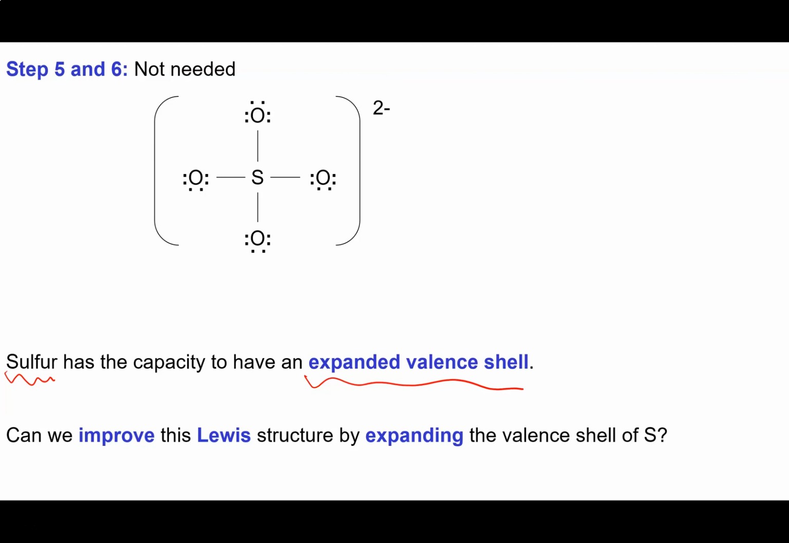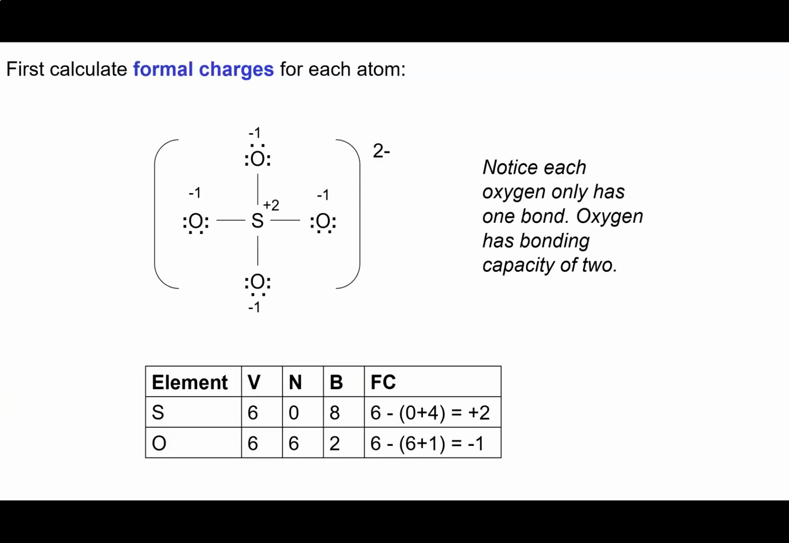First of all, let's go through and do formal charges for what we've got so far and see if everything is 0. And when I do that, what I find is nothing is 0. All of the oxygens have formal charges of -1, and the sulfur has a formal charge of +2. So maybe there's room for improvement. Maybe I could get some of the formal charges on these atoms down to 0.